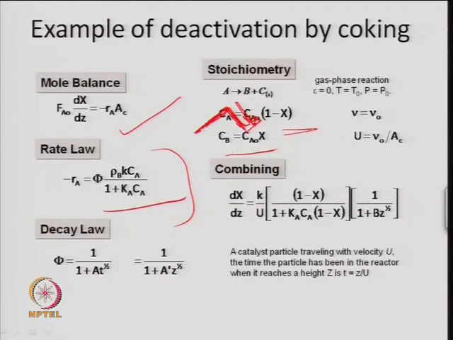The volumetric flow rate, as I said, v is equal to v0, and U is the superficial velocity, v0 divided by the area of cross section of the reactor. One can very easily combine these, as I discussed, so I am not going into detail. dx_A/dz is equal to this equation, which is the simplification of this, times (1 - x) divided by (1 + k C_A), where C_A is C_A0(1 - x), times the deactivation function. This equation can be solved numerically to find x as a function of z.